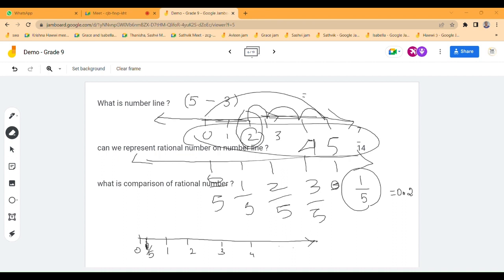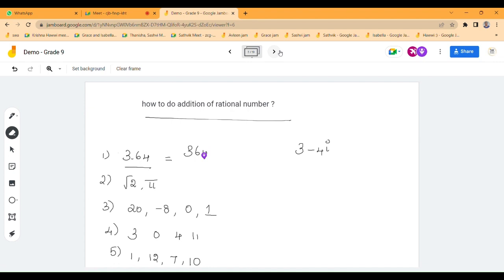3.64, what kind of number is it? Oh, it's a decimal, ma'am. It has a point. Can we say rational also? No, ma'am. A rational number is in the form of P by Q. Okay, I'll tell you. You can change this format to rational. How? 364 by 100. Now it is rational, no? Yes, ma'am. So don't confuse hereafter. Even a decimal number we can represent as a rational number.